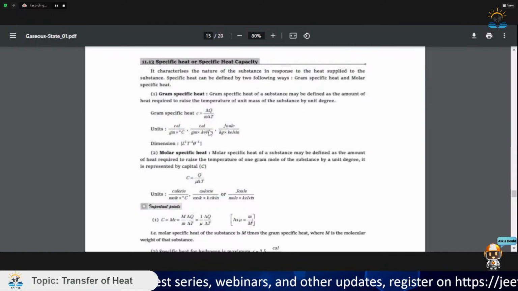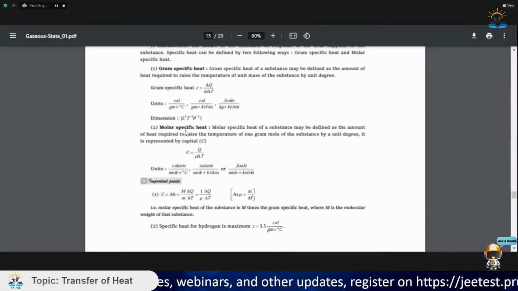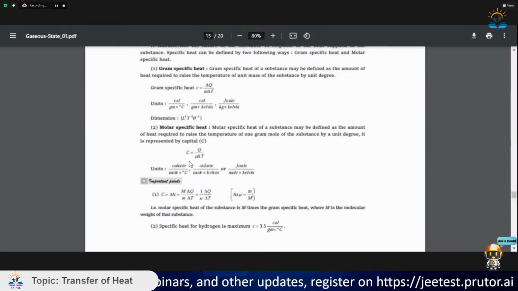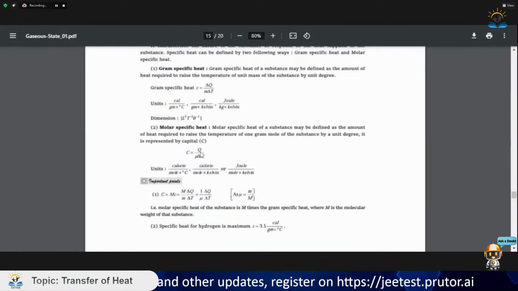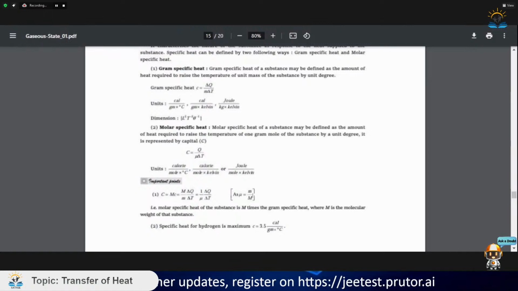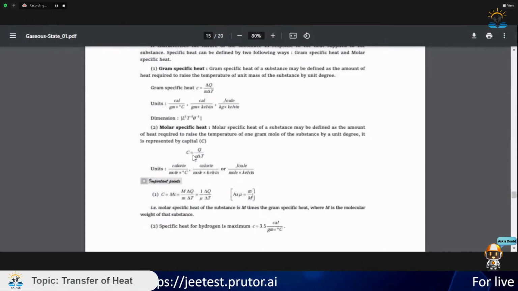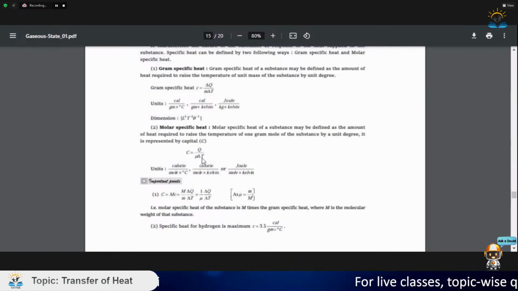What is molar specific heat? Remember, molar specific heat is the heat required to raise the temperature of 1 mole of a substance by 1 degree Celsius. By this definition only you can derive this formula. C, capital C, is basically heat Q required for unit change in temperature for unit mole. So Q divided by mole into change in temperature.